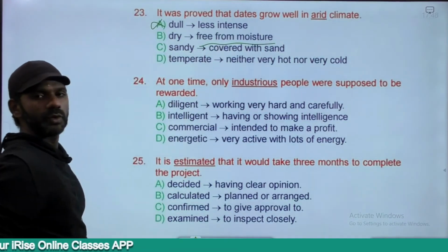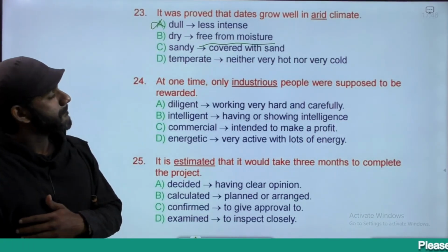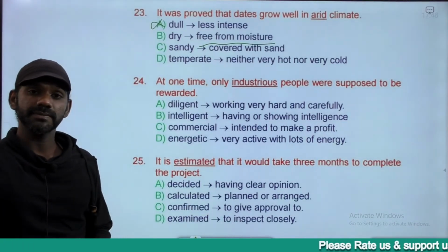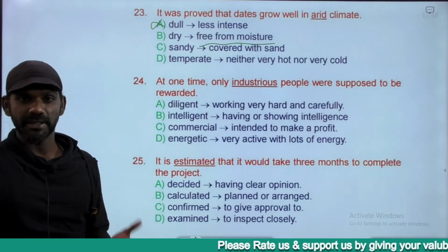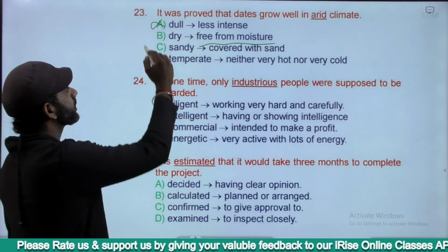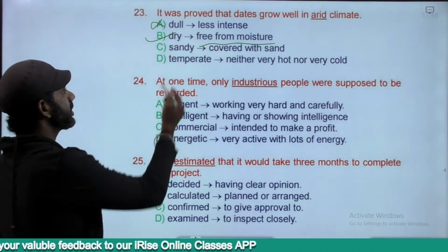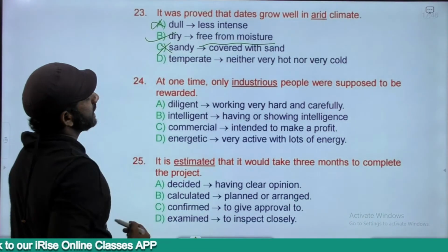Now some fruits grow in wet climate. The other fruits grow in dry climate. Dry climate is the same as arid climate. Answer is option B. Dry. Sandy means covered with sand, like desert areas. Does not fit the meaning of the word arid.